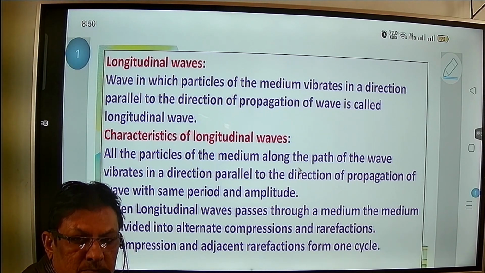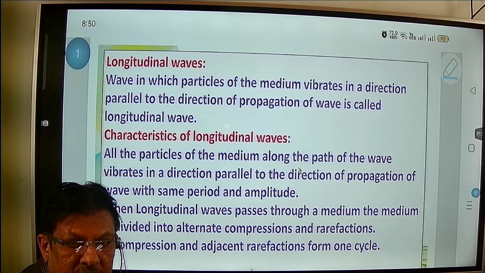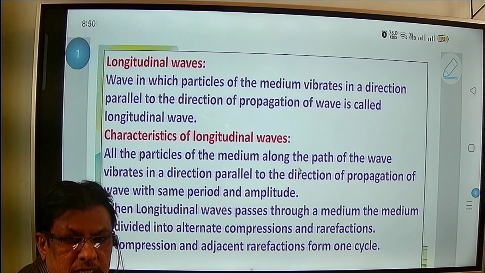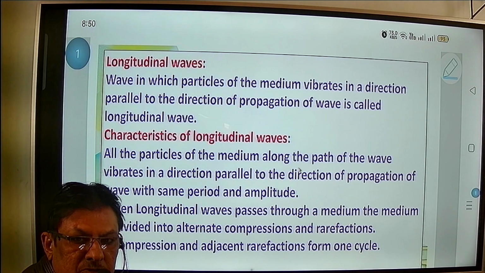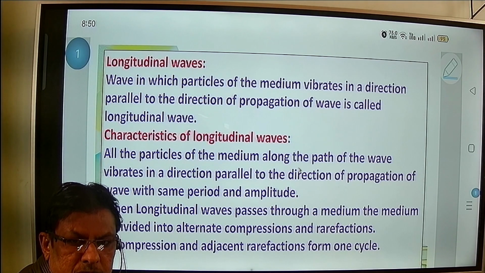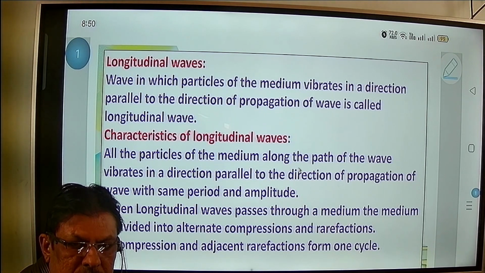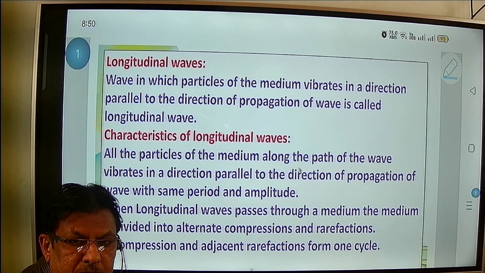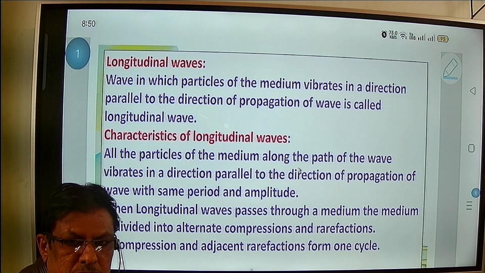So if one complete cycle takes 1 second, then for every cycle the period should be 1 second. If the amplitude is, suppose, 1 centimeter, then in every wave forming a longitudinal wave, the period and amplitude should remain the same.